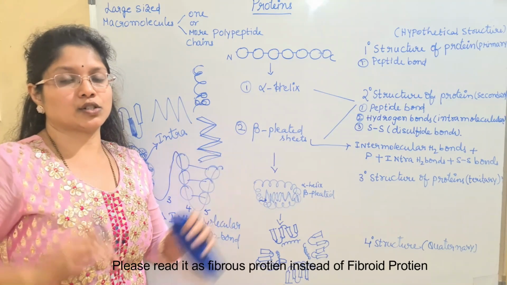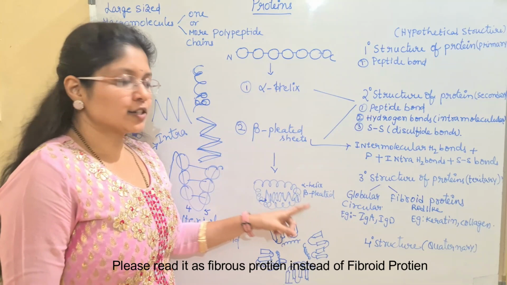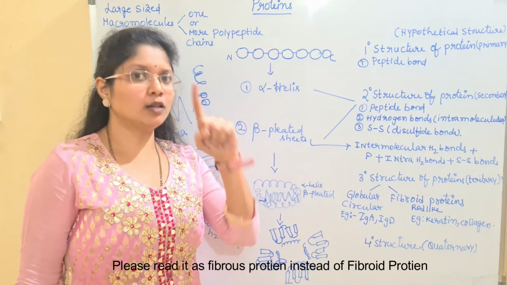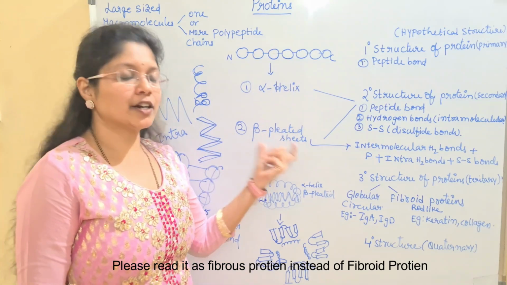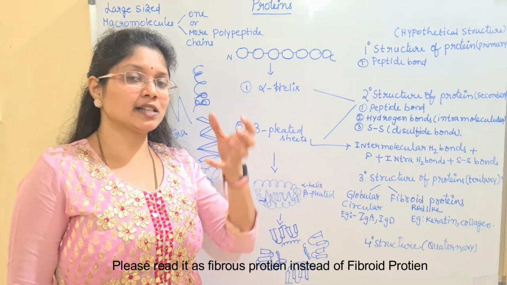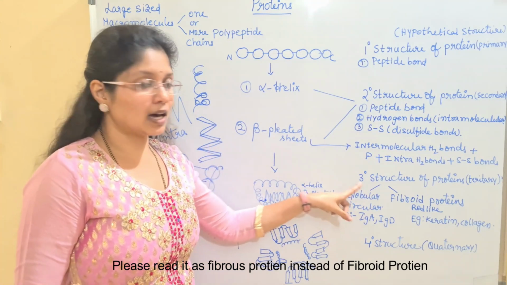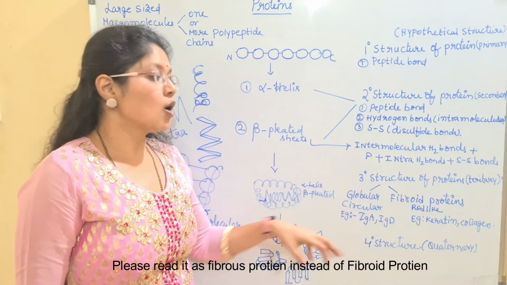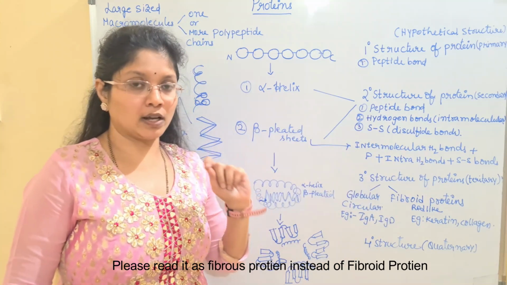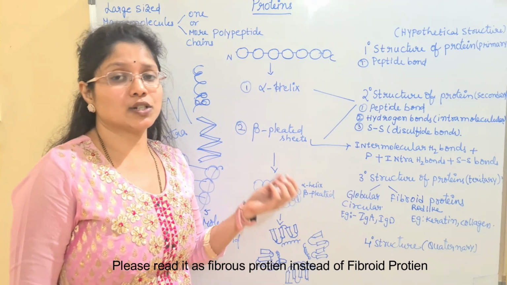Okay, they are rod-like structures. Simply I will write it here, children. So this is regarding the tertiary structure of the proteins. What I am telling you, children, tertiary structure is about a single polypeptide. After primary and secondary folding, these single polypeptides are folded into a shape, and that shape can be a circular shape which forms a globular protein, or it can exist as a rod-like linear shape which is said to be the fibrous protein. So these two are the types of proteins which are generally seen in the formation of the tertiary structures.